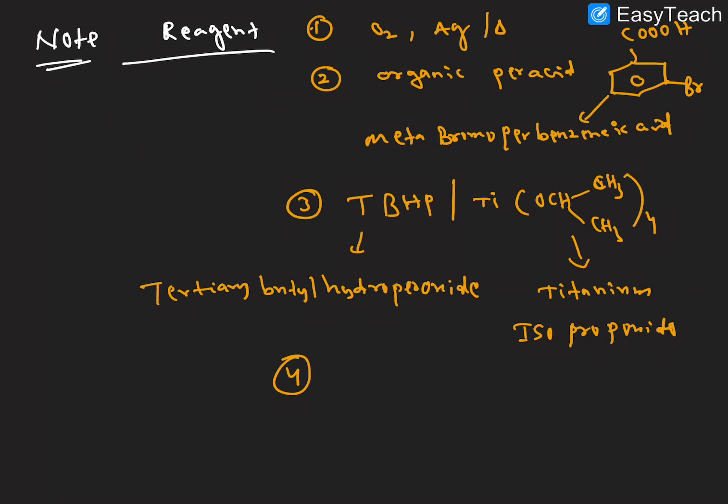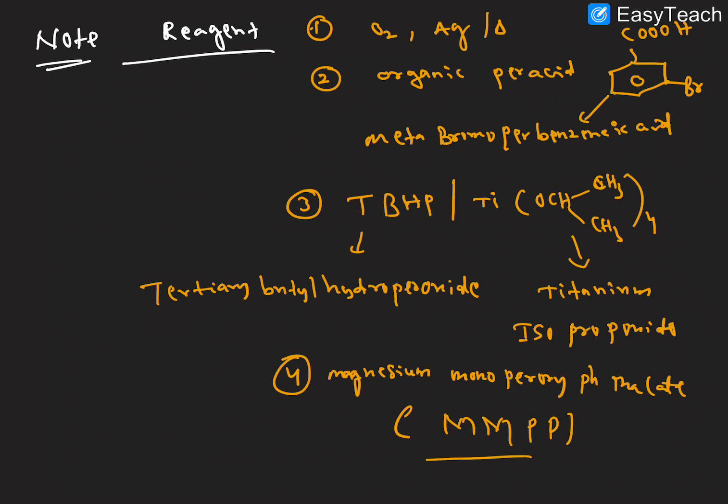And the fourth reagent, magnesium monoperoxyphthalate, right?